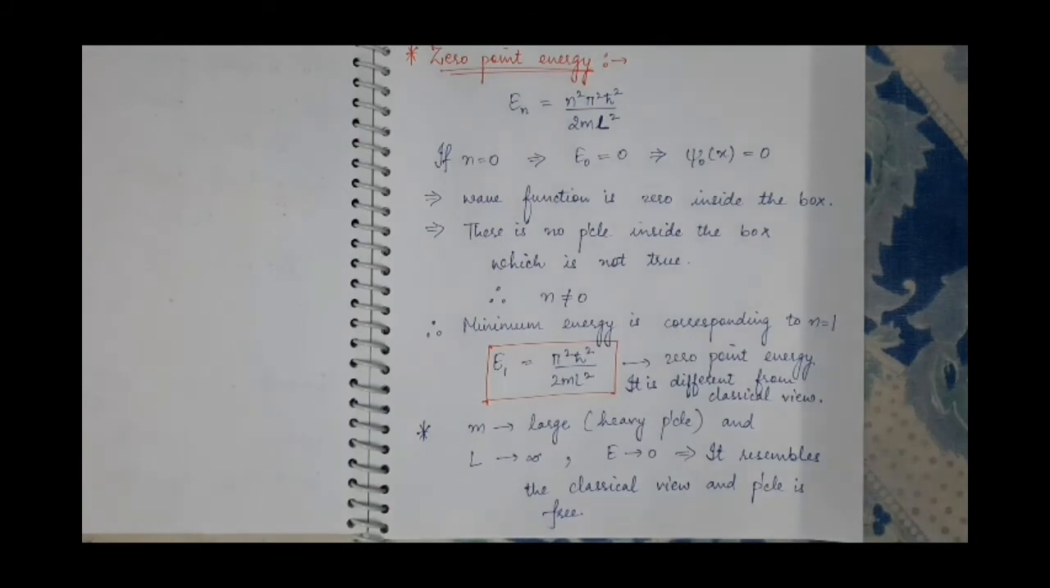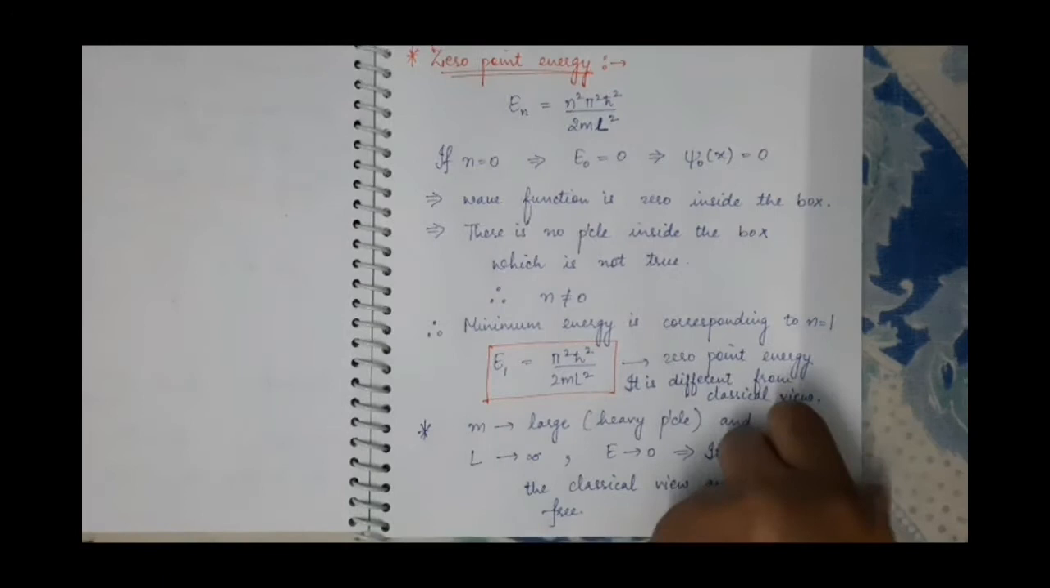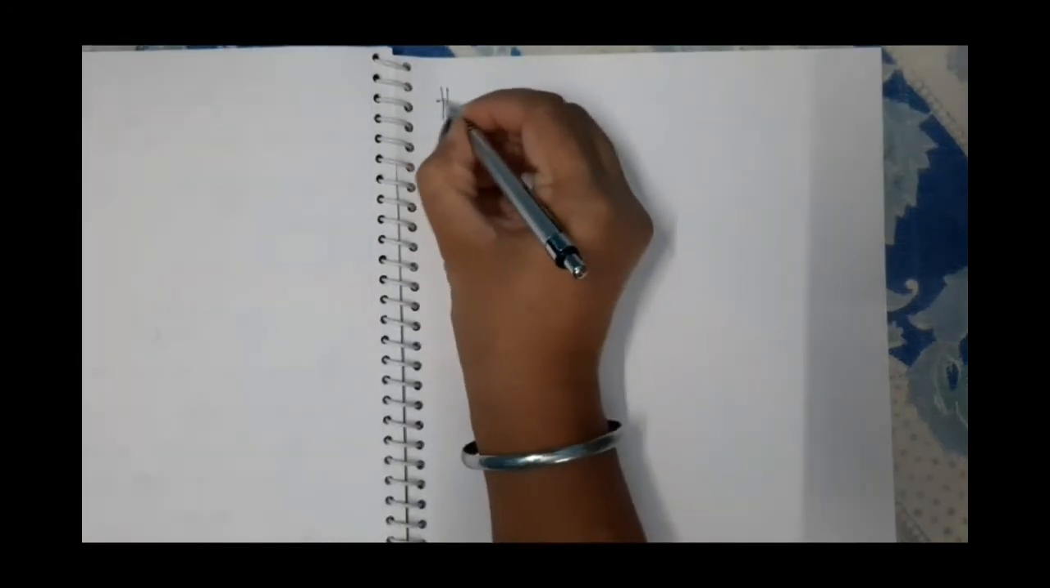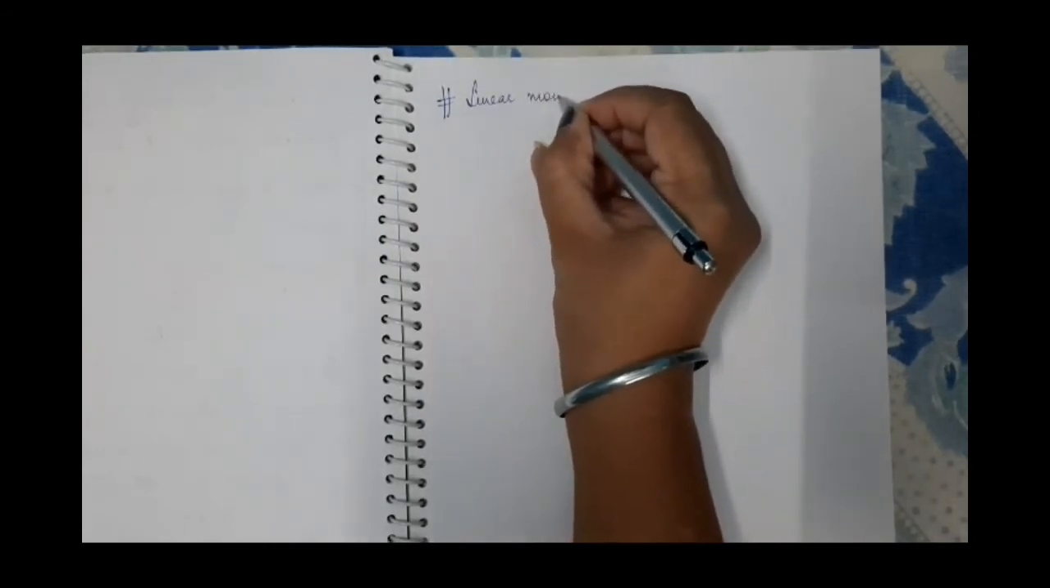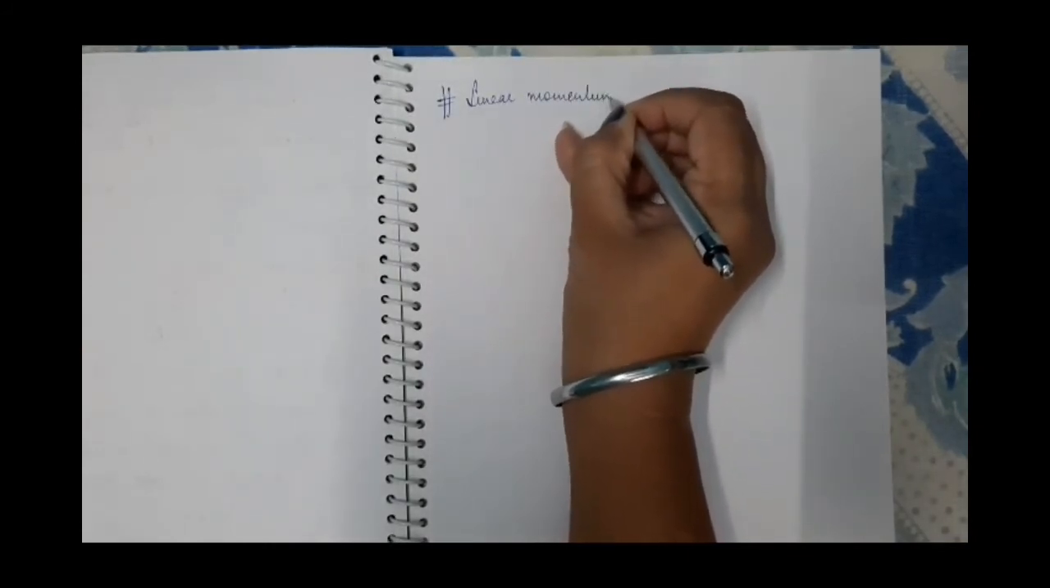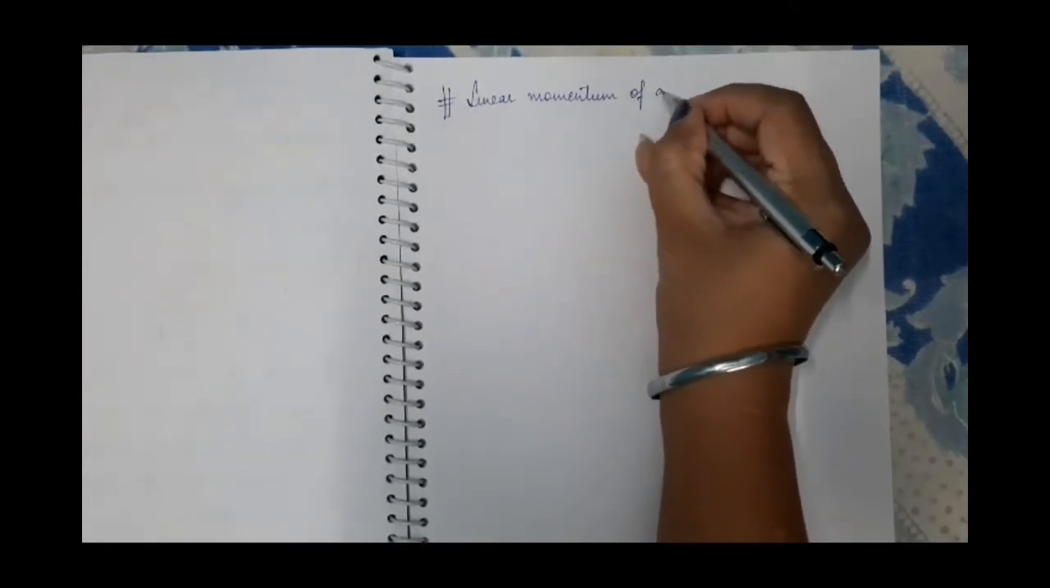Next, we will derive the linear momentum of the particle inside the box. So next is the linear momentum of a particle inside the box.